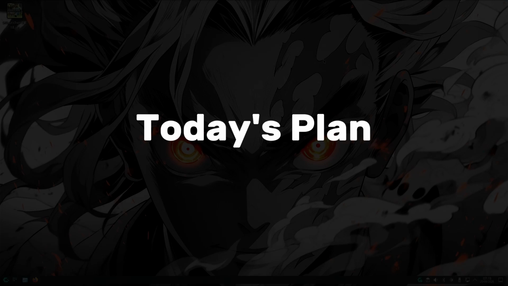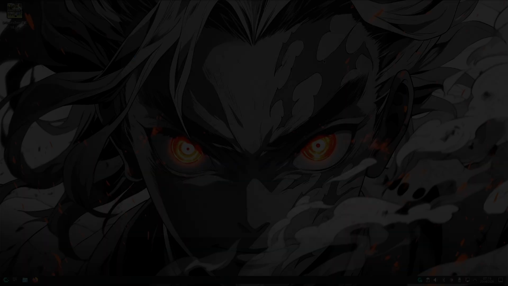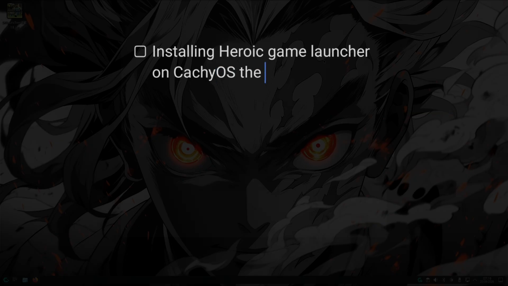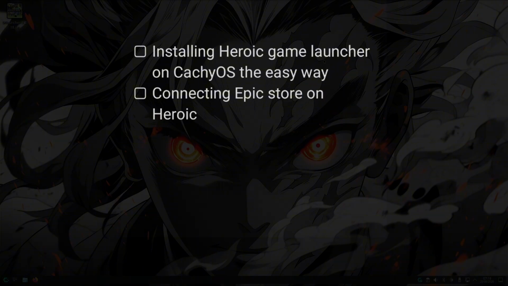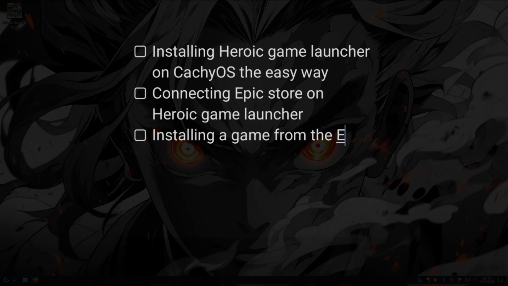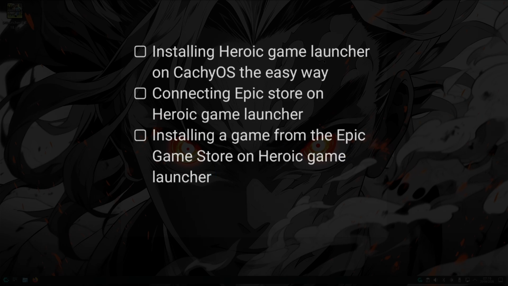Today's plan: installing Heroic Game Launcher on CachyOS, connecting Epic Game Store on the Heroic Game Launcher, installing a game from the Epic Game Store on Heroic Game Launcher, hopefully. And if all goes well, hopefully we can play a game on CachyOS from the Heroic Game Launcher.